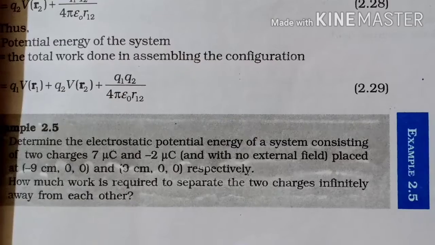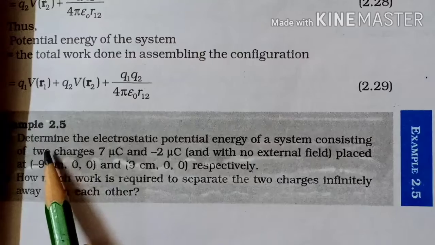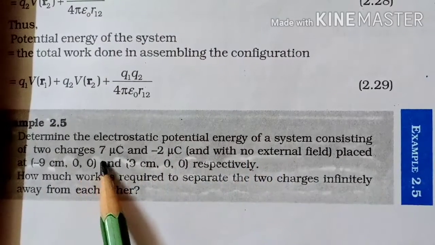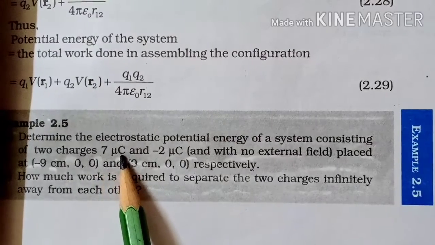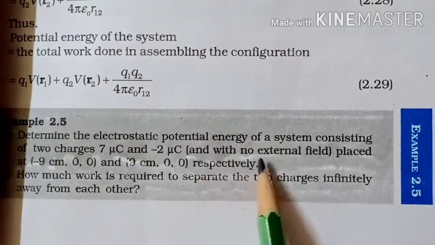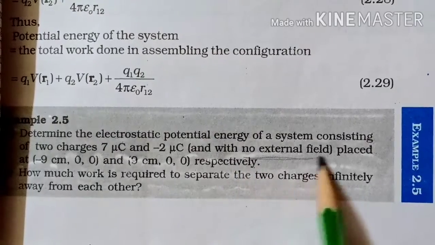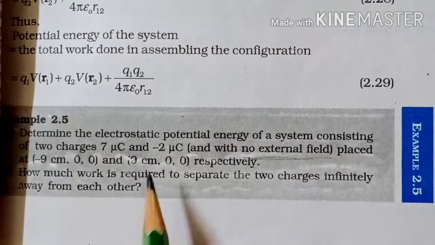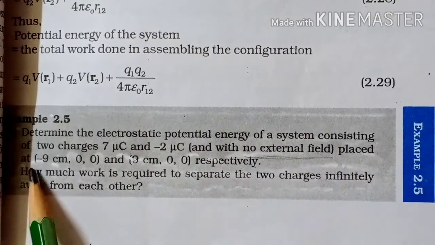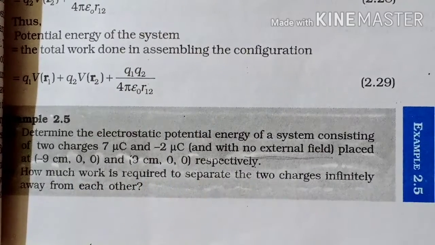Now we will solve example 2.5. In the first case, they are asking us to determine the electrostatic potential energy of a system consisting of two charges, Q1 that is 7 microcoulomb and Q2 that is minus 2 microcoulomb, and with no external field. Here they have mentioned no external field. In the absence of an external field, we have to find the potential energy of the system of two charges placed at minus 9 cm 0 0 and plus 9 cm 0 0 respectively.